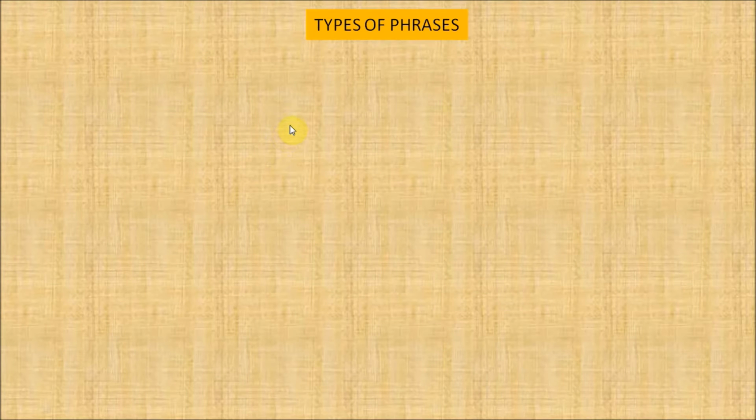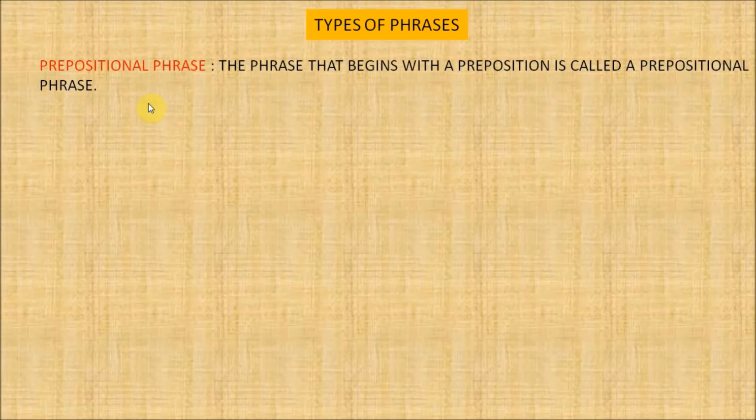Let's continue to see the types of phrases. The third type of phrase is prepositional phrase. The phrase that begins with a preposition is called a prepositional phrase. So what is prepositional phrase? A prepositional phrase is a phrase that begins with a preposition. For example, at home, in the room, on the table, etc.